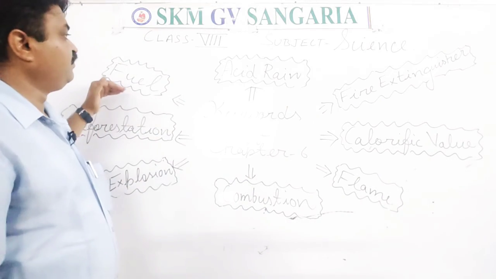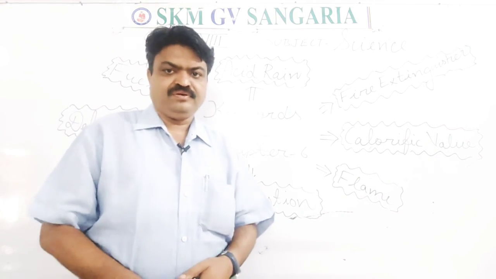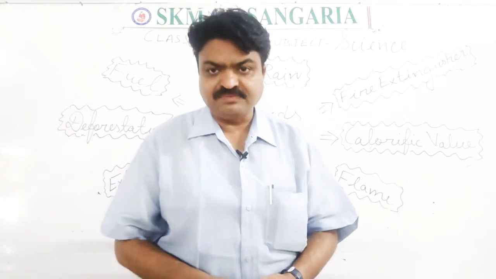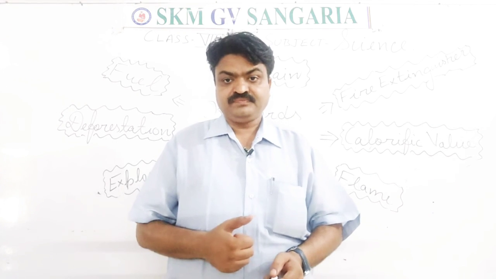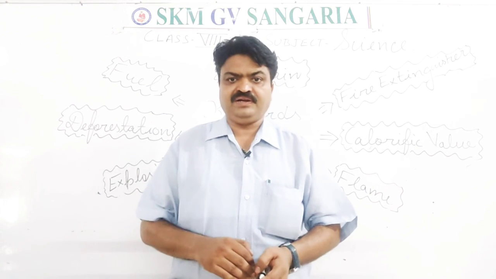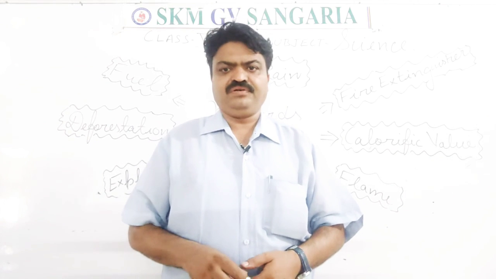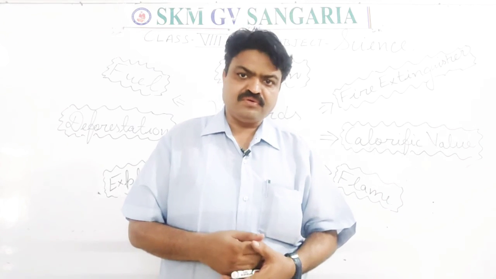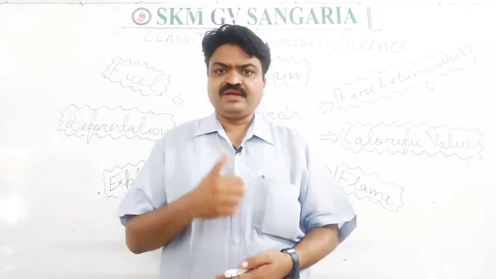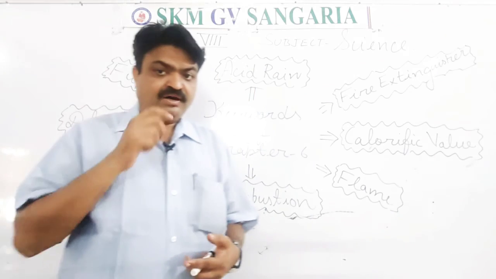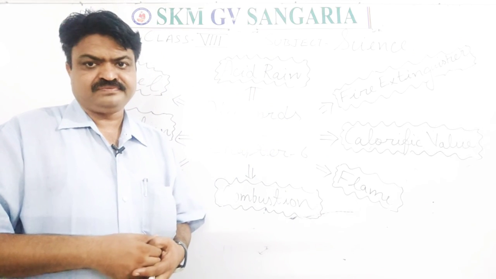Next is fuel, student. Now what is fuel? Fuel means the substances that are used to produce heat and light energy. All those substances can be considered as fuel, like wood, coal, petrol, diesel, kerosene. What are they, student? They are examples of fuel. Now there are two types of fuel, student: good fuel and bad fuel.